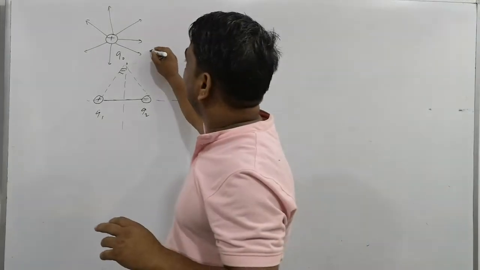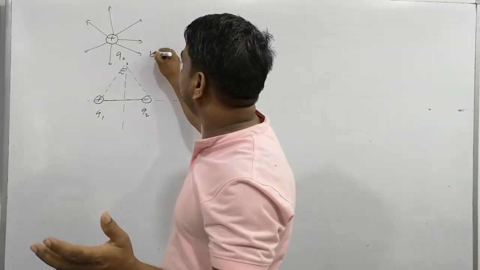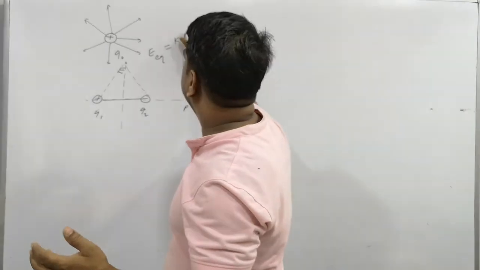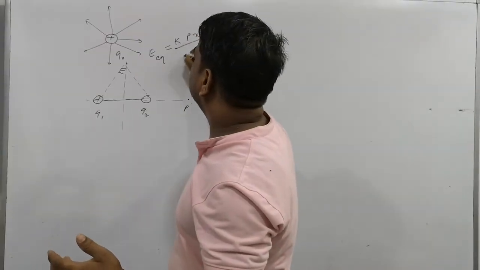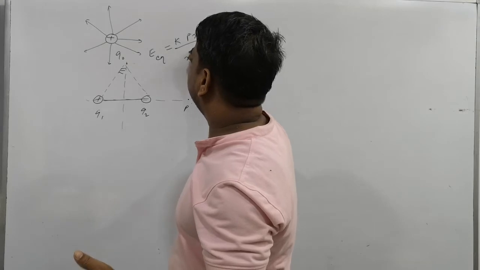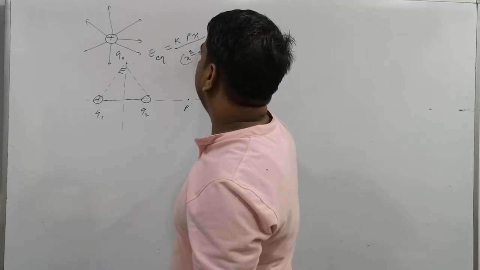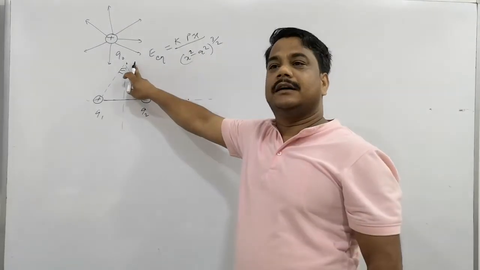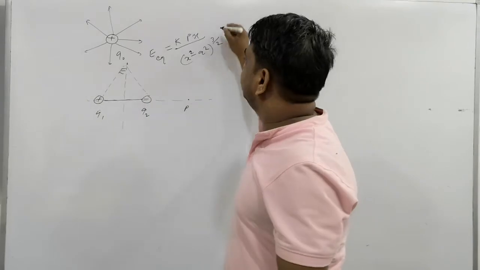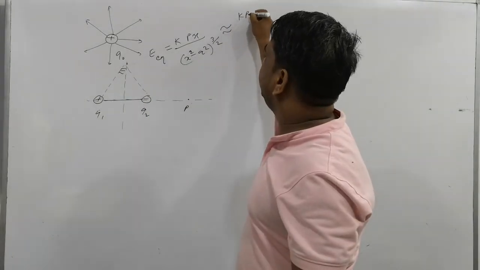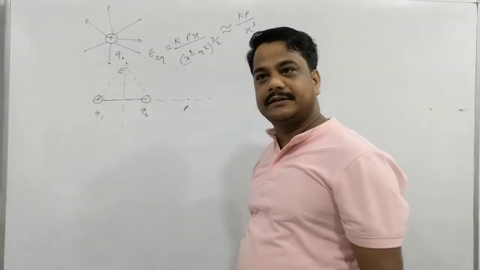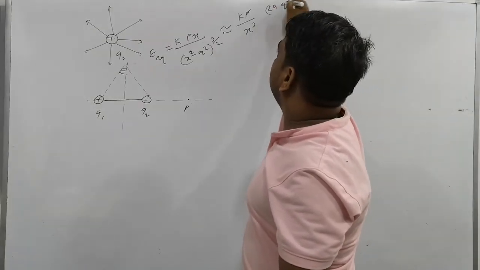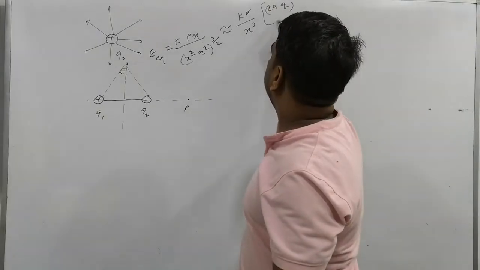The formula also we gave. What was the formula? Please check. For the equatorial position, it is K and P, not twice P. It is K P divided by (x square plus a square) to the power 3 by 2. This is the general formula we derived, and sometimes we use it as K P divided by x to the power 3. What is P here? P is twice a into q. P is the dipole moment. Remember it.